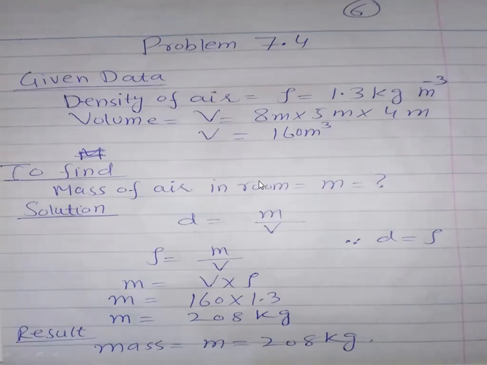We need to find the mass of air in the room. So I will use the same formula as I used in my last numericals. The density formula is mass per unit volume. Since we want to find the mass, density will be multiplied. Density is equal to rho. When you have light things, the density is denoted with rho.